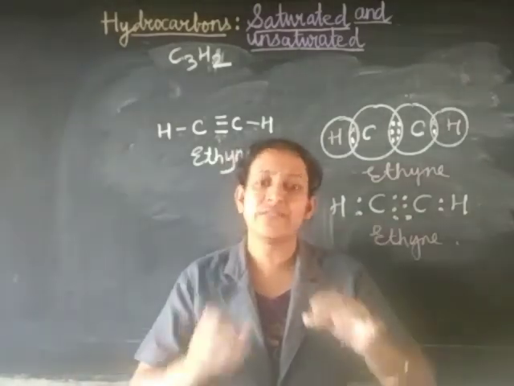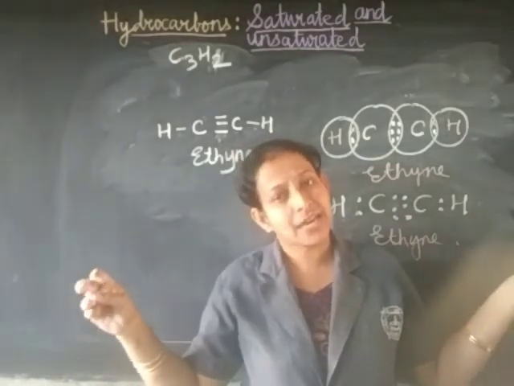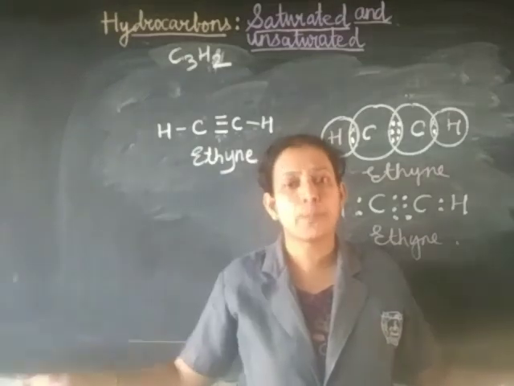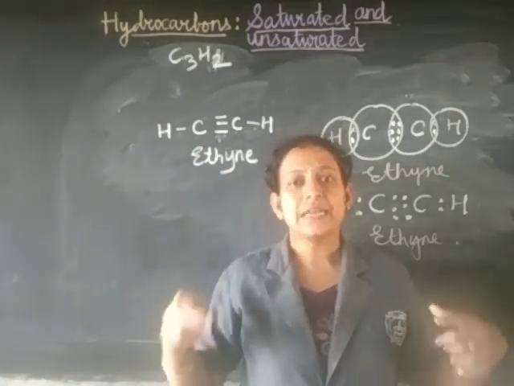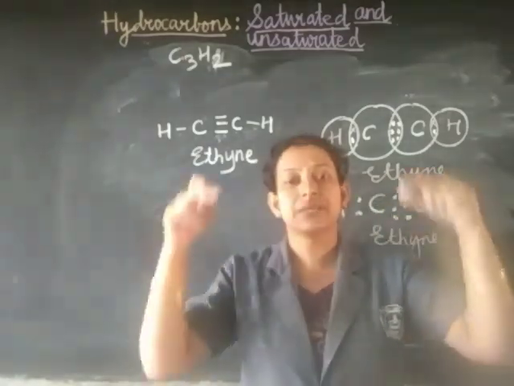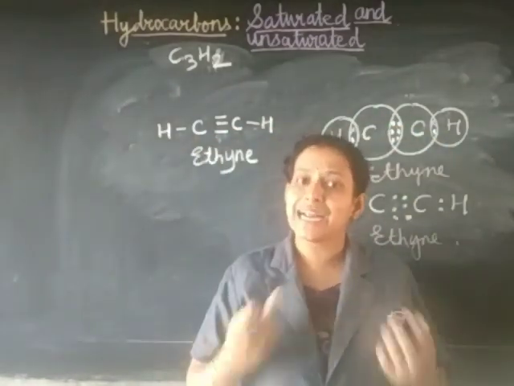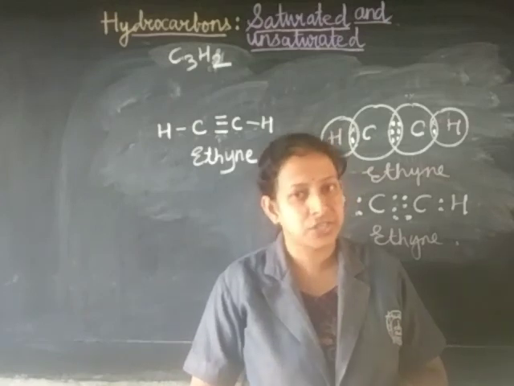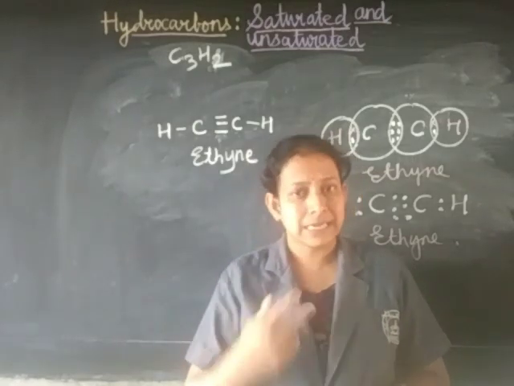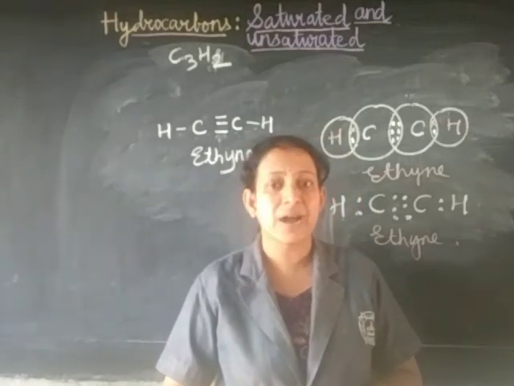In open chain we have straight chain and branch chain, which are open, and in closed chain all the carbon atoms are joined to each other forming a ring-like structure. That ring-like structure is also called a closed chain. We are going to learn that in the next video. So till then, students, bye and thank you.